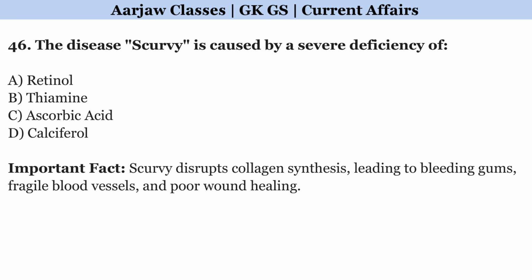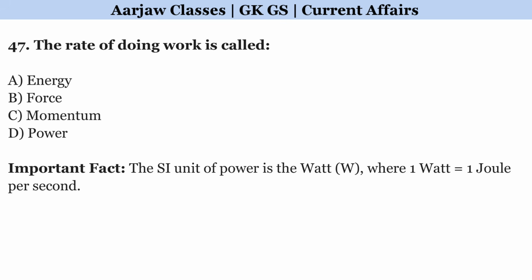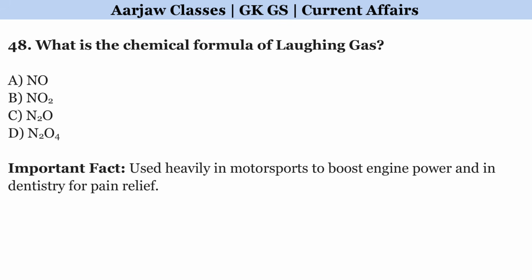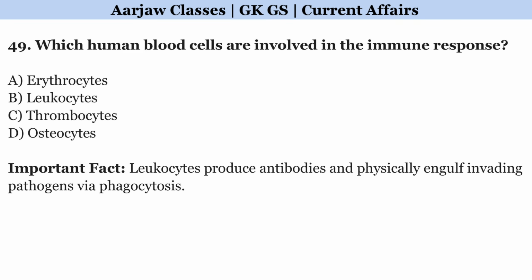The disease scurvy is caused by a severe deficiency of? Correct option is C. Ascorbic acid. The rate of doing work is called? Correct option is D. Power. What is the chemical formula of laughing gas? Right option is C. N2O. Which human blood cells are involved in the immune response? Correct option is B. Leukocytes.